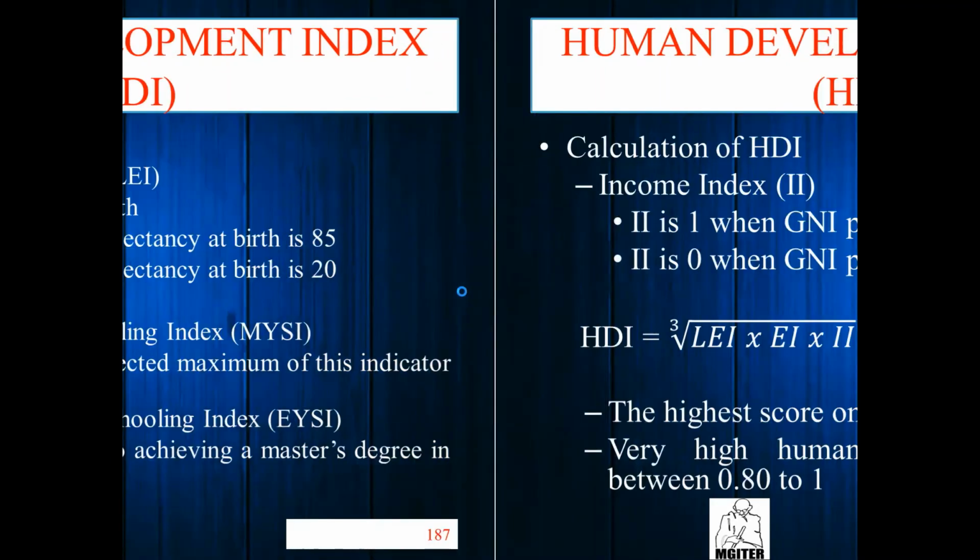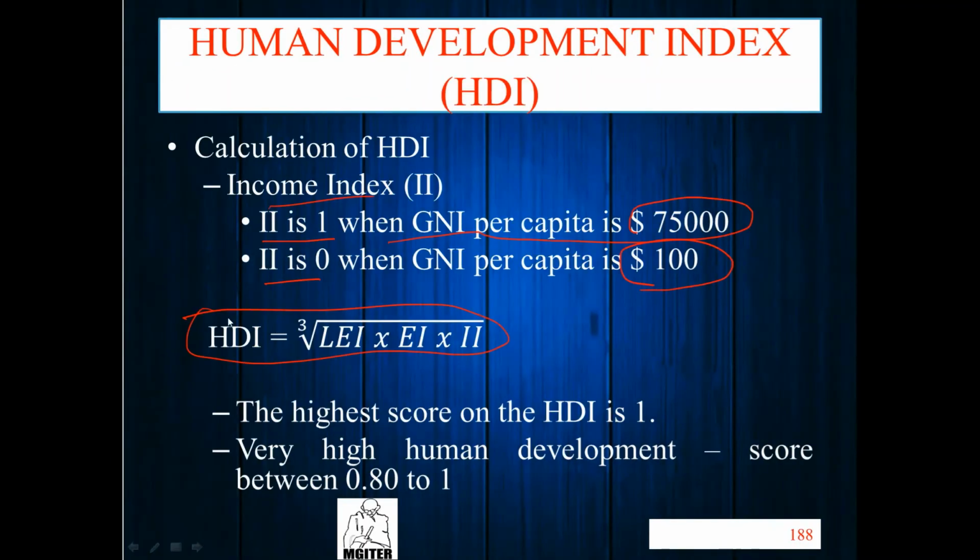With this data, you can find out the human development index of a country. The highest score of HDI is 1. Why? Imagine life expectancy index is 1, income index is 1. The highest HDI score is 1. Very high human development is a score between 0.8 to 1.